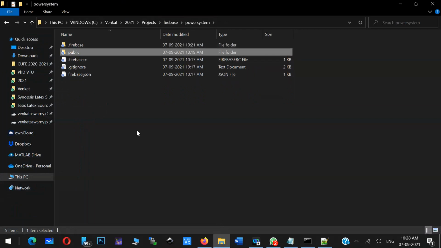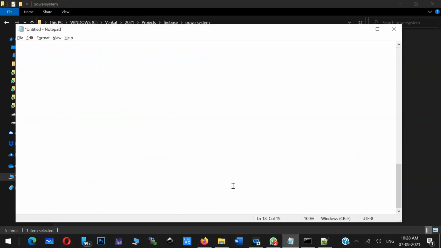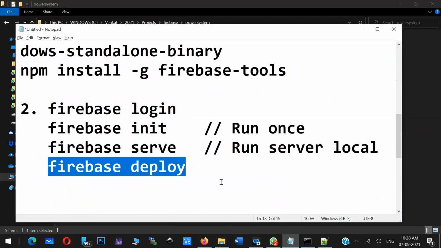So Firebase is like a complete operating system with some server, whereas GoDaddy is just a domain name manager. So if somebody types, say, christuniversity.in, what it should do, that is basically what GoDaddy will take care of.